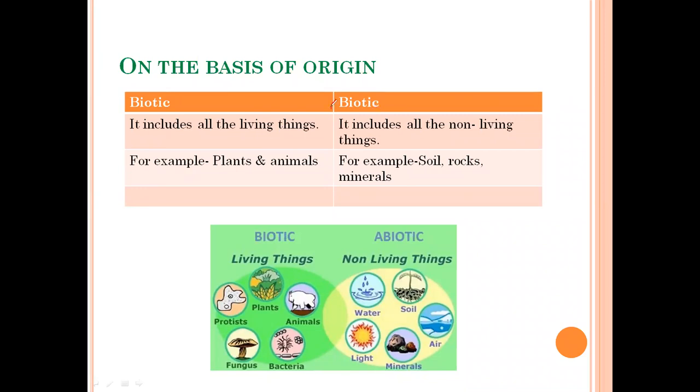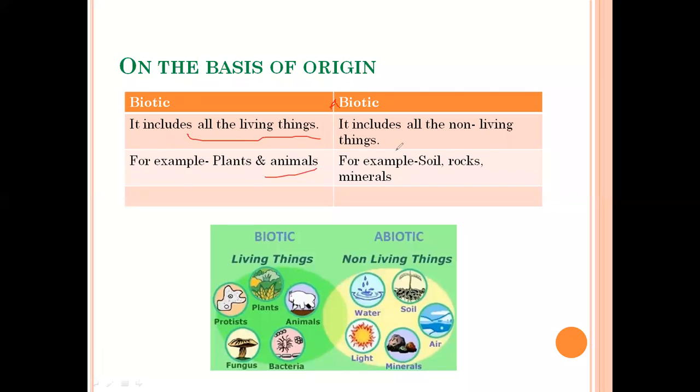It's A here. It includes all the living things, plants, animals. Just look at this picture: plants, animals, bacteria, fungus, protists. So you will learn about these fungus, bacteria, protists in your further classes. Plants, animals, human beings, all those resources which we consider as living are known as biotic resources. For example, plants and animals.